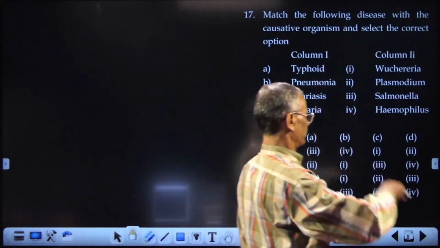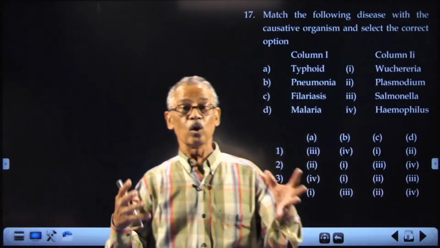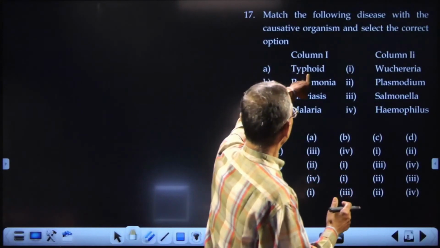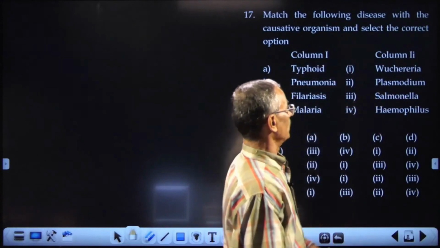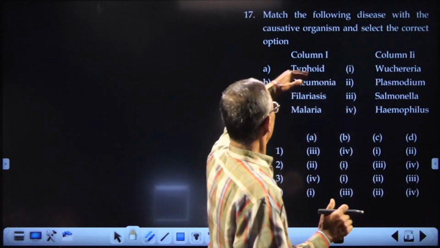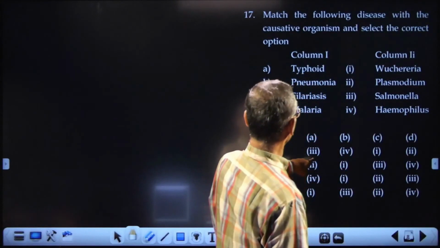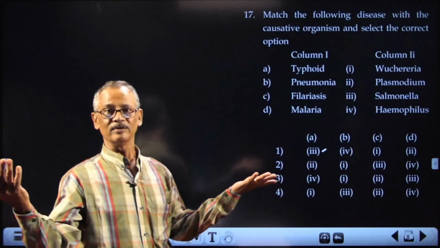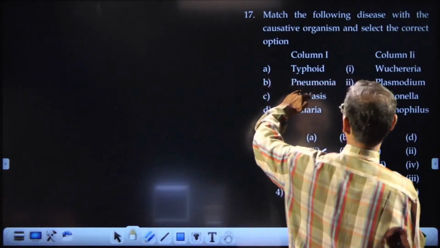Then match the following. In match the following questions, what was the clue I have given you? You go through the questions and say, for example, typhoid. Everybody knows that typhoid is Salmonella typhi. That is the bacterium that causes typhoid. So A is 3. There is only one option. So even without going to the other ones, you can rightly mark it. But here you will know all these things.